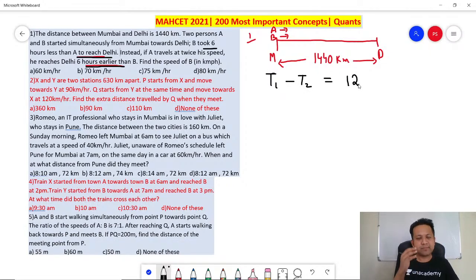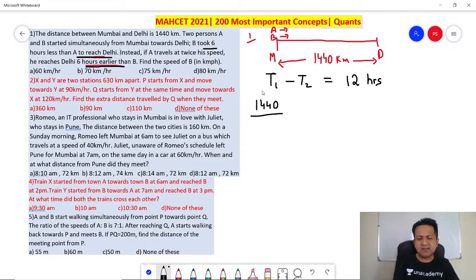Think about it. Let's say the scheduled time is 12 p.m. Now if a person reaches 6 hours early, he is at 6 a.m. Similarly, if a person reaches 6 hours late, he is at 6 p.m. So what is the difference between the two scenarios? 12 hours. Correct? Now what is time? Time is distance divided by the speed. So distance is 1440 divided by speed. What is the speed?